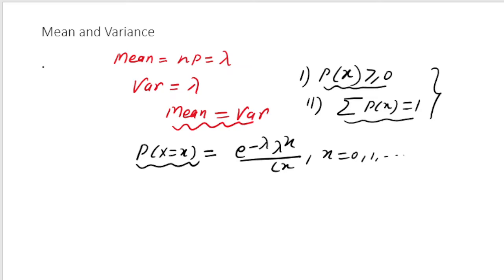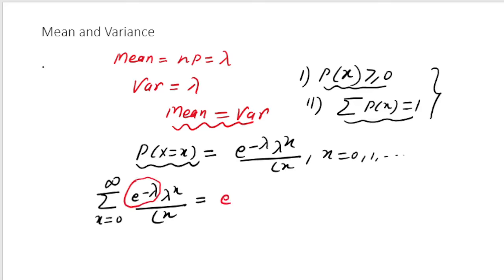But the second thing I want to show, because I have used this and I wanted you to understand, is that if you take the summation of e to the power minus lambda, lambda to the power x by factorial x, from 0 to infinity, you should get 1. So let's see whether we are getting 1 or not. Here e to the power minus lambda is a constant, independent of x, so we can take it out of the summation. And in the summation we have x from 0 to infinity, lambda to the power x by factorial x.